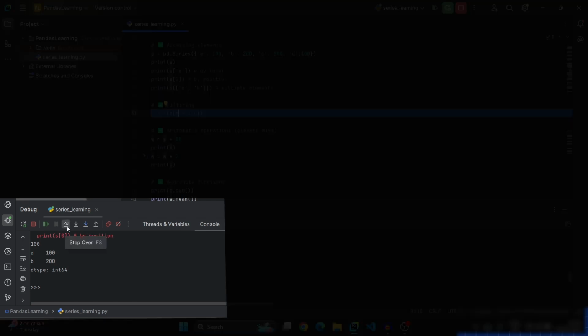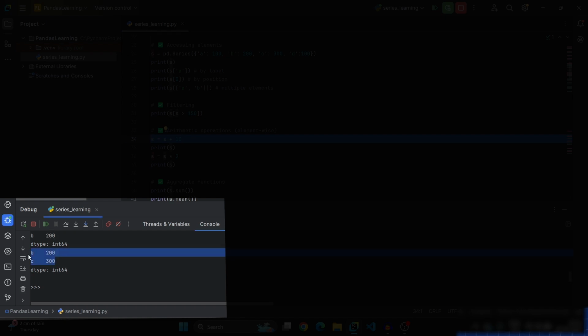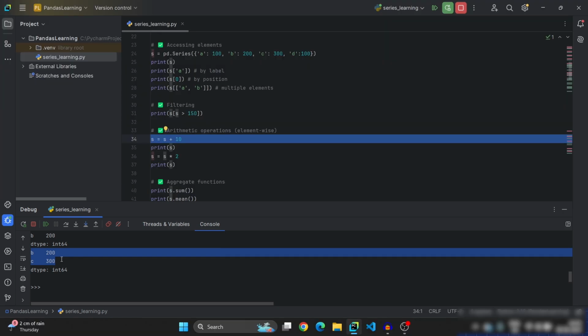If it is true, it will print, else it will not print. Let us see. B is 200 and C is 300. First iteration, it will check for A. A value is 100, which is less than 150, which is false. So it will ignore. B has 200, which is greater than 150. It will accept true. It will print.